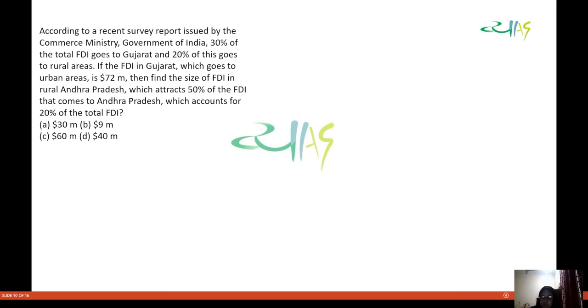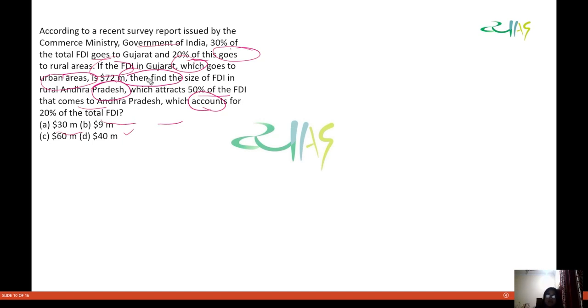Okay, we move forward. Now see, look at this question. What is this question saying? According to a recent survey report issued by the Commerce Ministry, Government of India, 30% of the total FDI goes to Gujarat and 20% of this goes to rural areas. If the FDI in Gujarat which goes to urban areas is 72 million, find the size of the FDI in the rural Andhra Pradesh, which attracts 50% of the FDI that comes to Andhra Pradesh, which accounts for 20% of the total FDI.